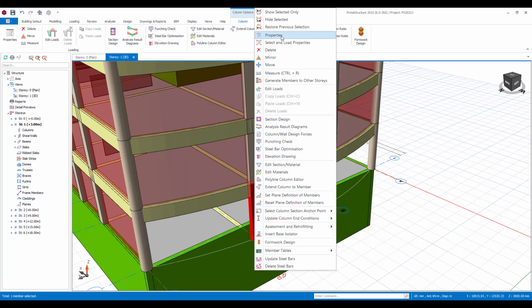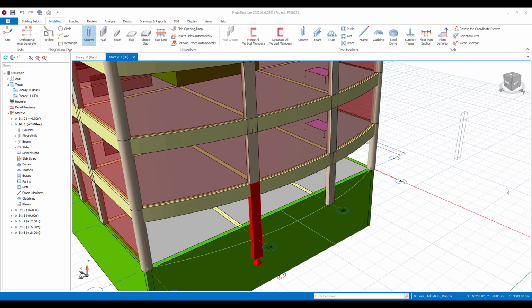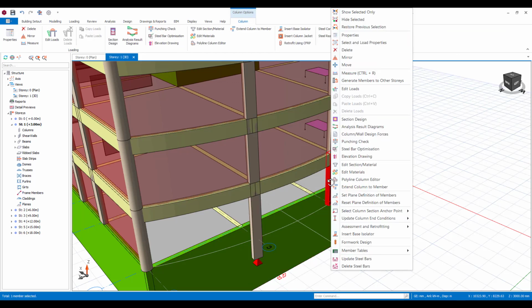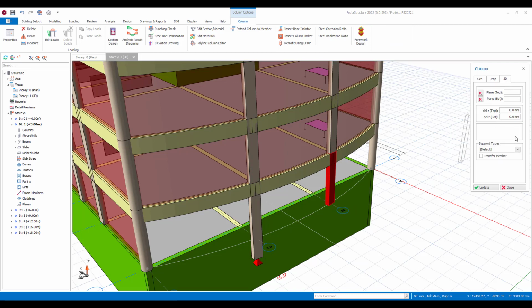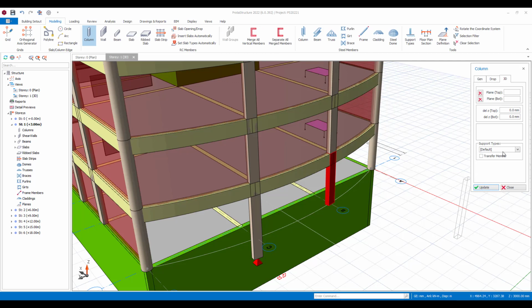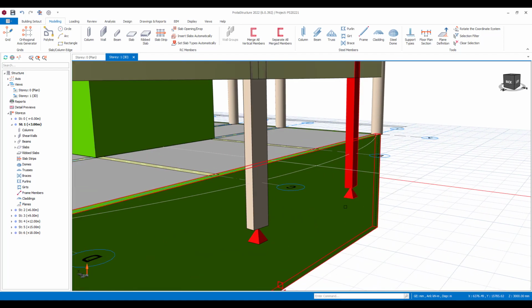And if I go to that column now, if I come to the base of the column, we can assign that column support there. And you'll notice when I've done that, the support can now be viewed visually within the model. So I'll do this for both those columns, so that they're then fully supported in the model. So let's just update that, and you can see that those supports have then been assigned.